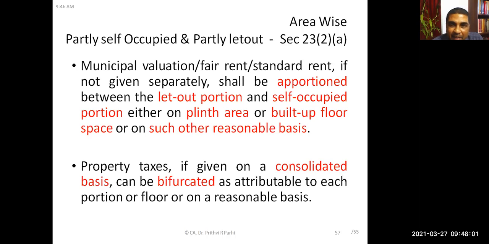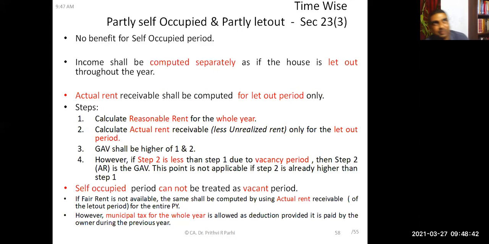So municipal valuation, fair rent, standard rent, if they are not given separately, need to be apportioned between the let out portion and the self-occupied portion, either on plinth area basis or built-up floor space basis or some other reasonable basis. Suppose municipal taxes have been paid for both the portions. On a certain basis, you have to distribute how much is for the self-occupied portion and how much is for the let out portion. The self-occupied portion shall be treated like a self-occupied house, and the let out portion shall be treated just like a let out house. Whenever these taxes are paid on a consolidated basis, they can be bifurcated. One has to split that. Right?